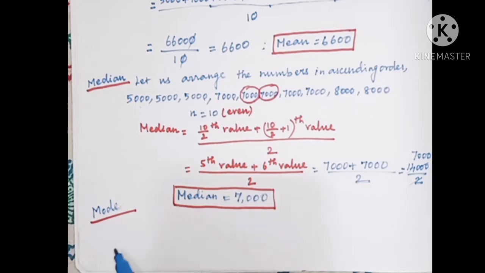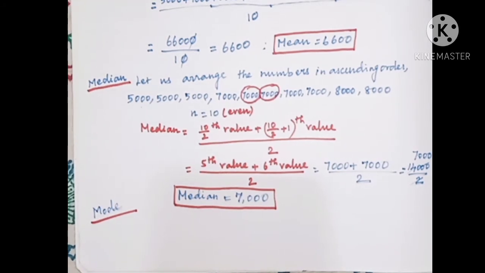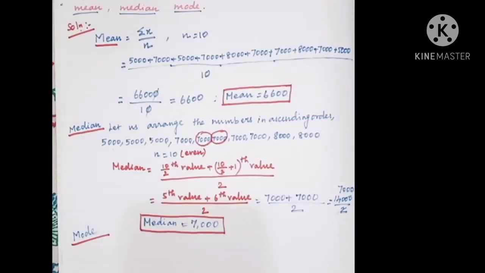Now mode is equal to, the mode is the number that occurs most frequently in the data. For an individual data, mode is the value of the variable which occurs most frequently.